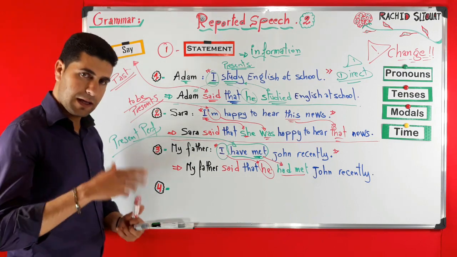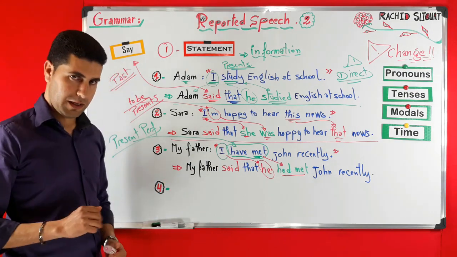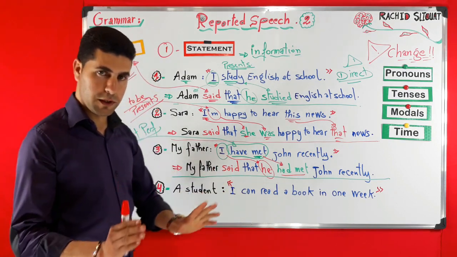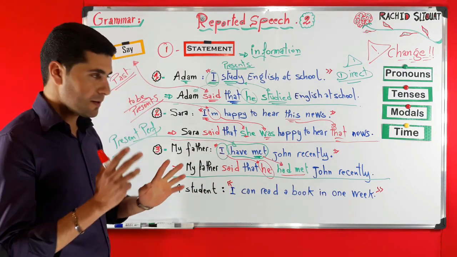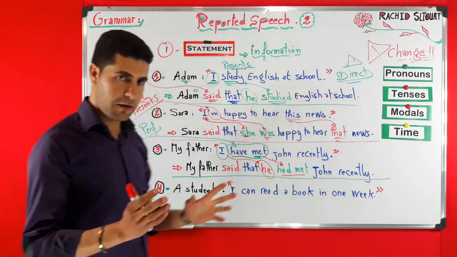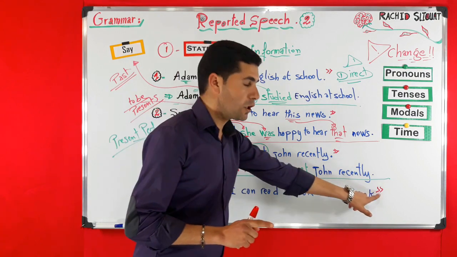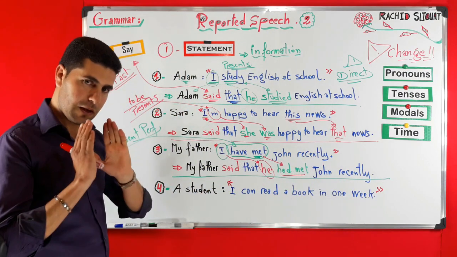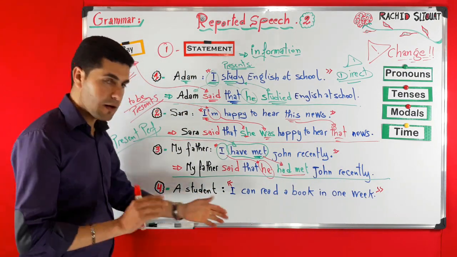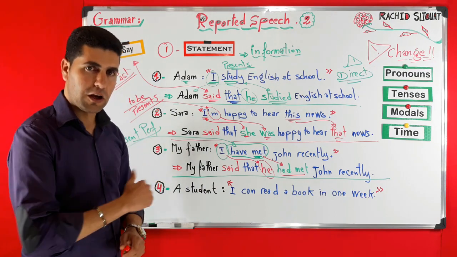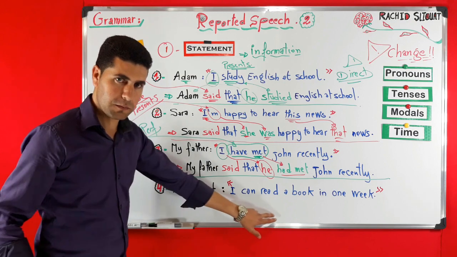Now let's take the last example. Students, "I can read a book in 1 week." So this is again a direct speech, very simply, because as you can see, it is between two quotation marks. It is said directly by a student. All right, now let's look at the possible things that we can change while reporting this speech.